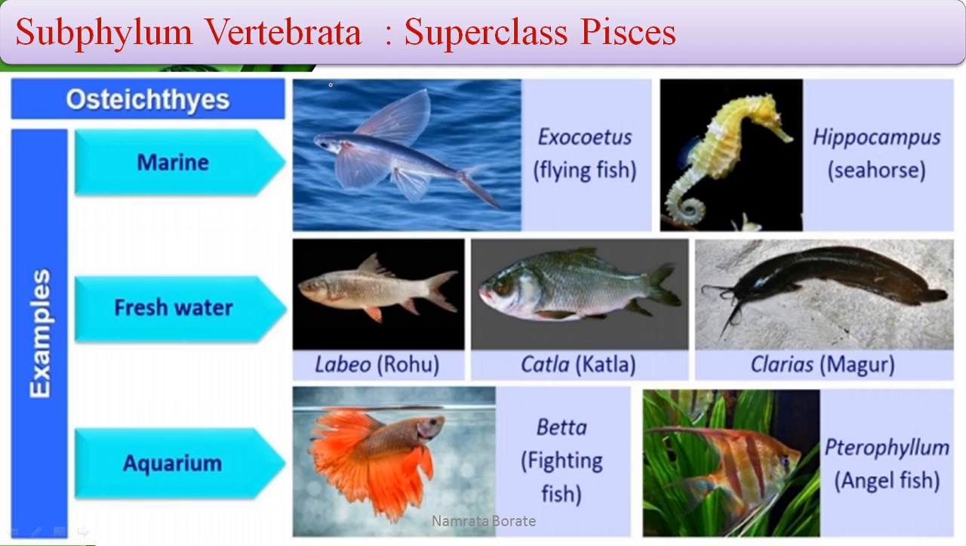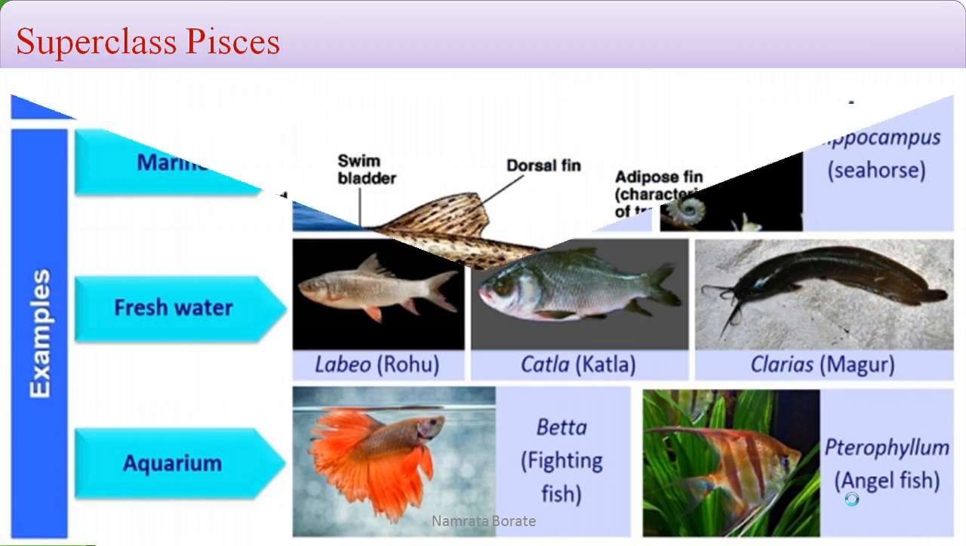In the superclass Pisces, the second class is the Osteichthyes. The Osteichthyes are observed in marine water, fresh water, as well as in the aquarium. Marine fish are the flying fish, that is Exocoetus, or the Hippocampus, that is the seahorse. The freshwater fish are rohu, catla, and magur. Aquarium fish are Betta, the fighting fish, and Pterophyllum, the angelfish.